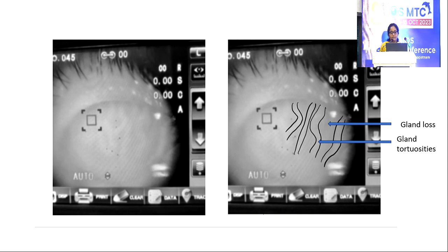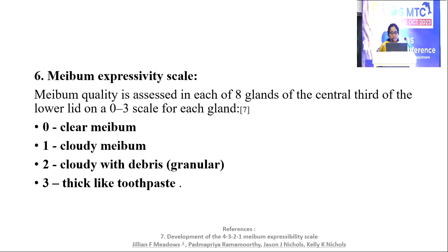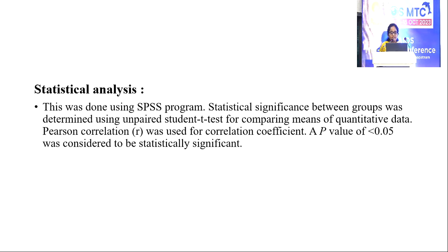We can see the right side picture I have marked. There is one gland loss and gland tortuosity is seen. This is a patient with mild dry eye. Meibum expressivity score: we have assessed each of 8 glands in the central third of the lower lid. A 0 to 3 scale is given for each gland: 0 for clear meibum, 1 for cloudy meibum, 2 for cloudy meibum with debris, and 3 for thick, toothpaste-like